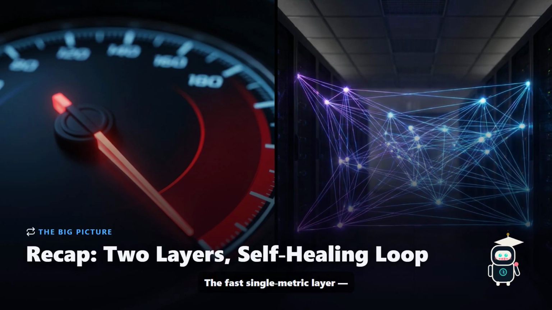To lock it in, remember, the fast single metric layer, like our circuit breaker, catches a checkout drop in under a second, pulling the emergency brake. The multivariate layer, our Azure anomaly detector model, correlates orders, inventory, and feed freshness to find the root cause, then injects negative rewards into Personalizer so the system automatically retrains and recovers. Together, they form a self-healing personalization loop that prevents a $3 million silence.